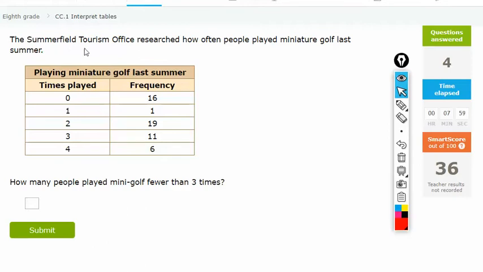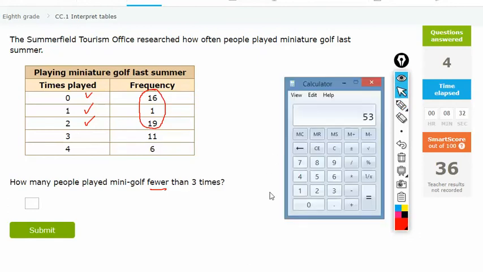The Summerfield Tourism Office researched how often people played golf last summer. So playing miniature golf last summer, times played, and the frequency. How many people played mini golf fewer than 3 times? It says fewer than 3 times. So you're talking about here, here, and here. So then we want to add these 3 numbers, it appears.